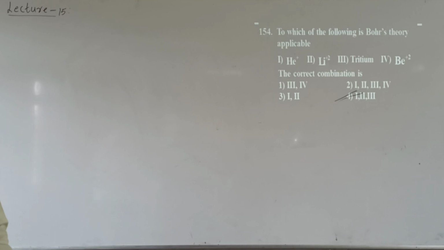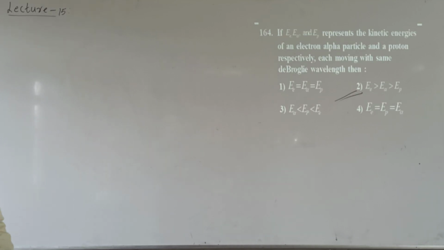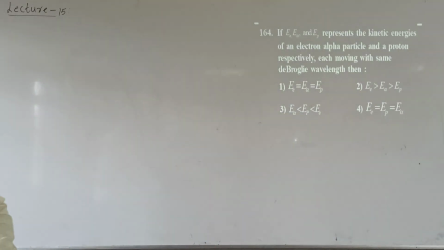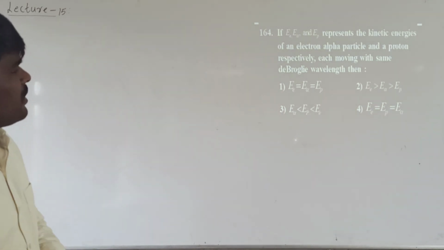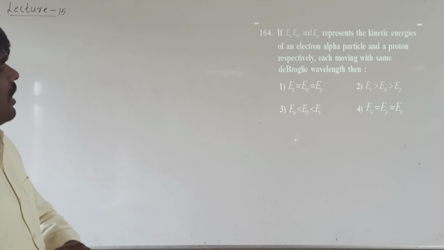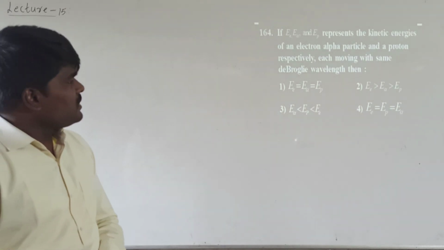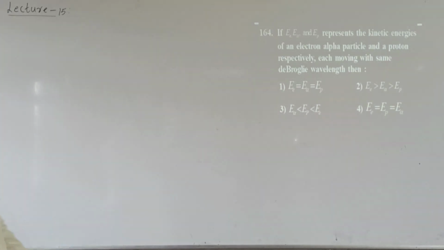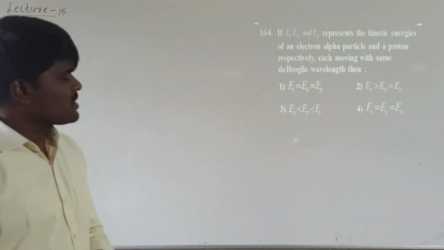Now let's move to the next question. If E electron, E alpha and E proton represent the kinetic energies of an electron, alpha particle and proton respectively, each moving with the same de Broglie wavelength, then, so this is a question from de Broglie's concept.